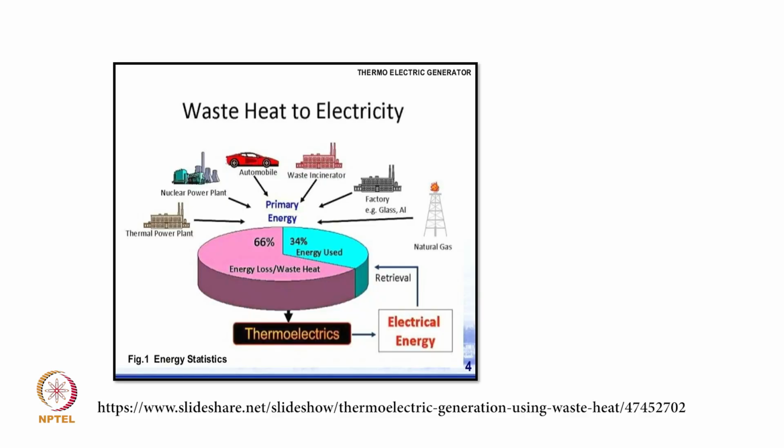So look at this waste state of electricity. This is actually a pie chart of waste state of electricity. You can see that 66% energy is lost as waste heat. And what are the sources of this waste heat? It is automobile. This is nuclear power plant. This could be thermal power plant, different factories, and different other sources of heat which are regularly being lost and not being used.